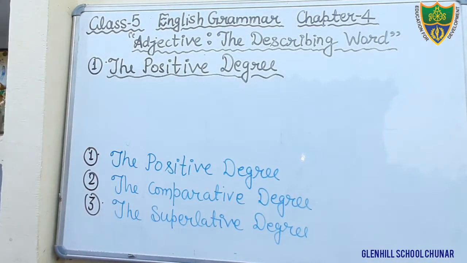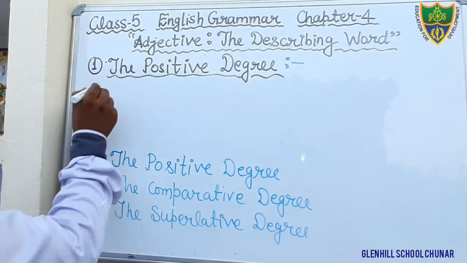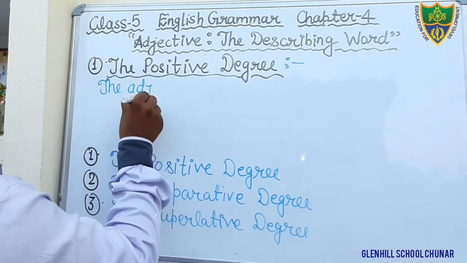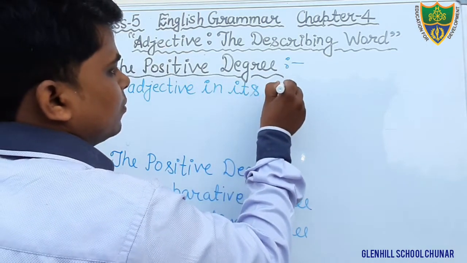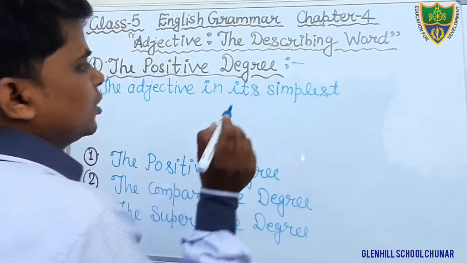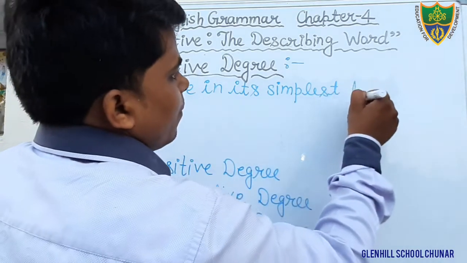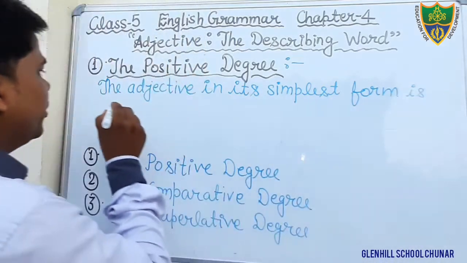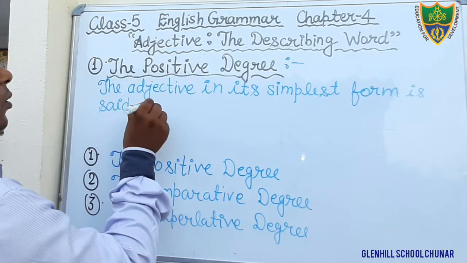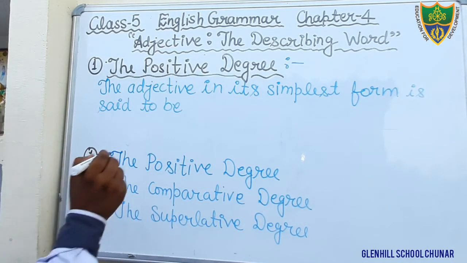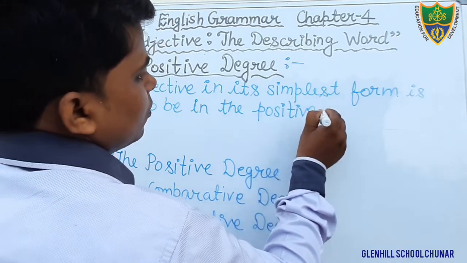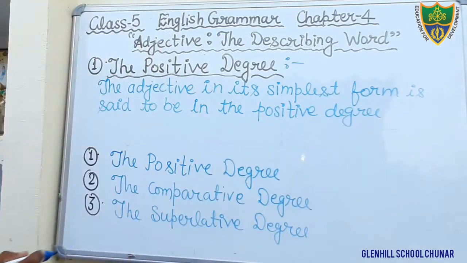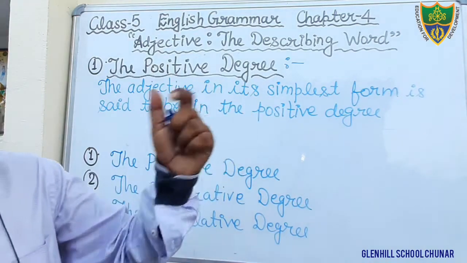Okay, so just write down, then you can understand very well what is positive degree. Just put the heading positive degree, and in it you write down: the adjective in its simplest form is said to be in the positive degree.